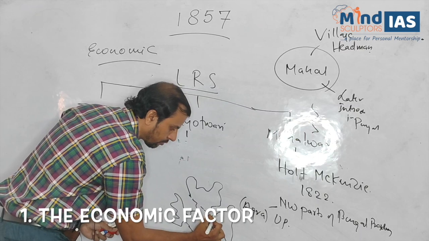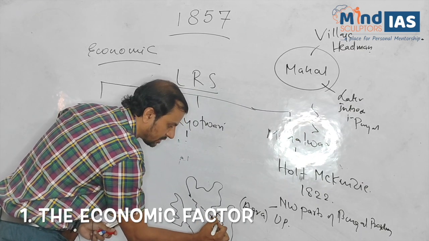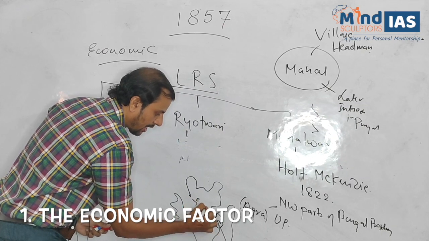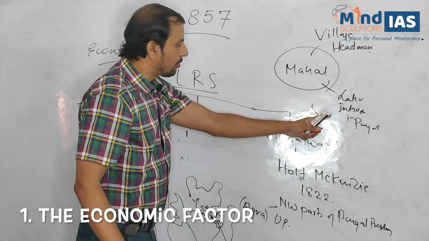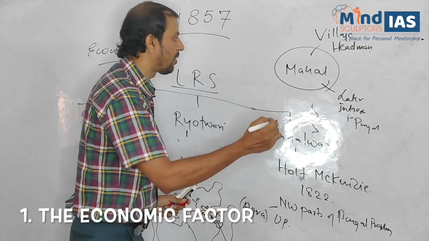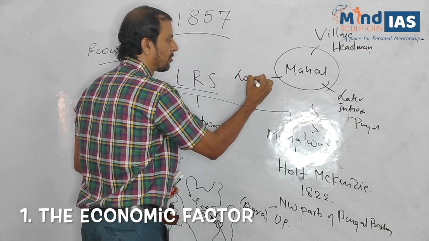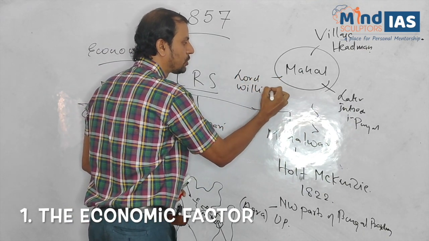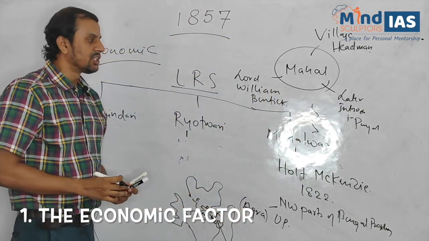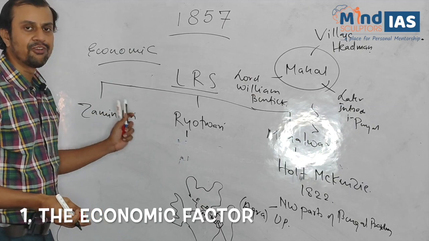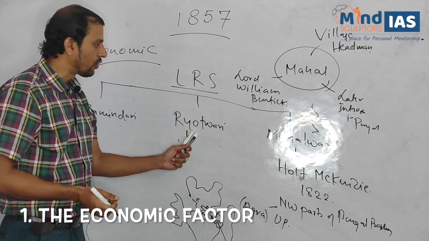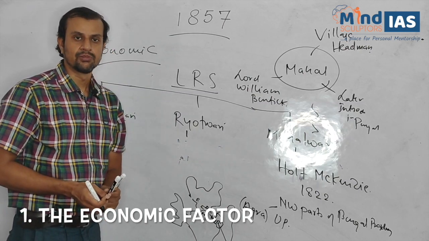Northwestern parts of, this was the Bengal Presidency, parts of Punjab and Agra came under the Mahalwari system. In Agra, the Mahalwari system was popularized by Lord William Bentinck. So these were some of the important land revenue settlement systems introduced by the British: Zamindari, Ryotwari and Mahalwari system.